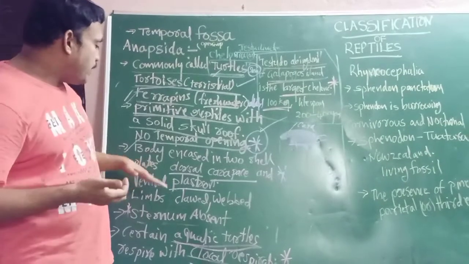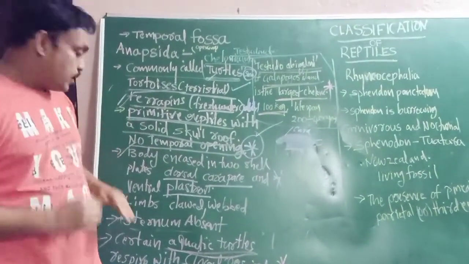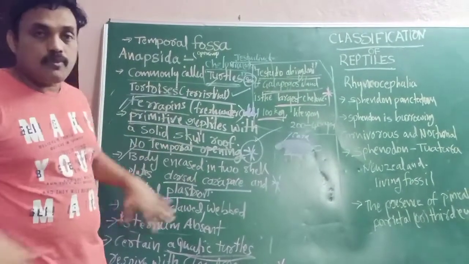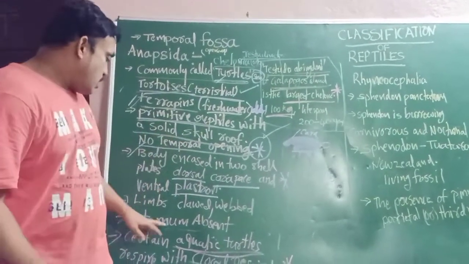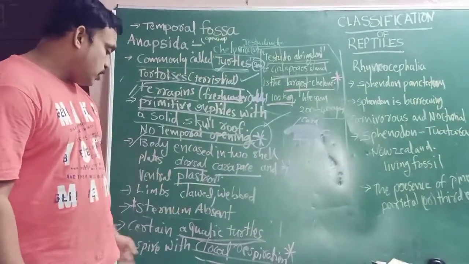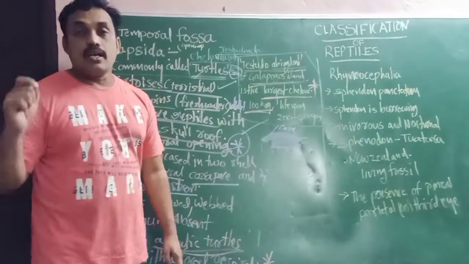Ventral shell plate, that is, we can call plastron. That is a little bit flexible. And also limbs are clawed, webbed and padded, which are easy to swim. And sternum is absent, breastbones are absent. And certain aquatic turtles respire with cloacal respiration. Remaining turtles respire with what?